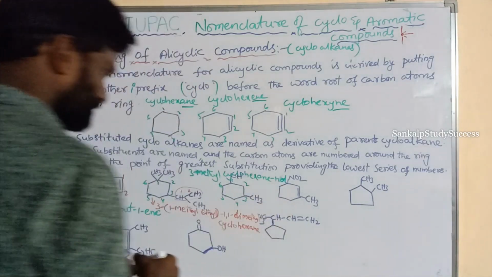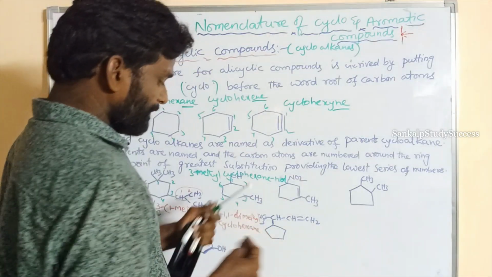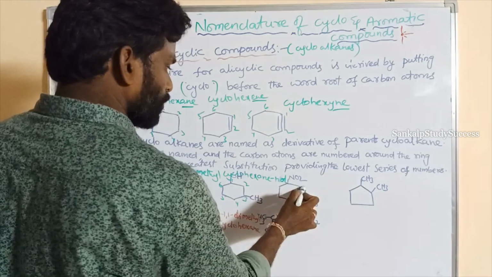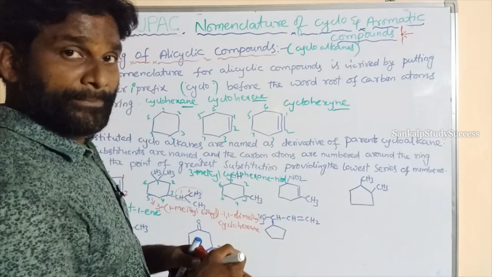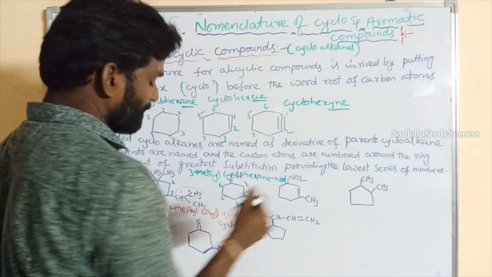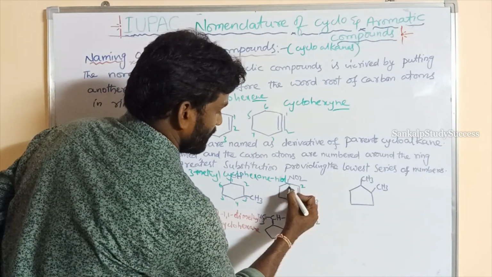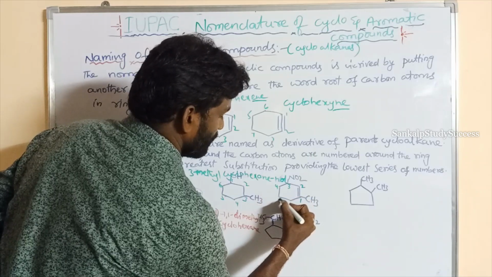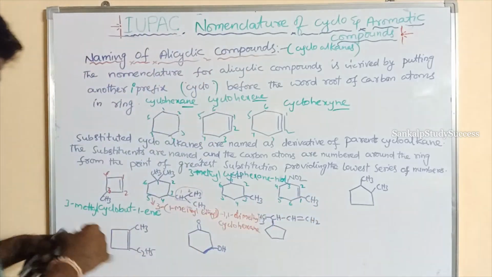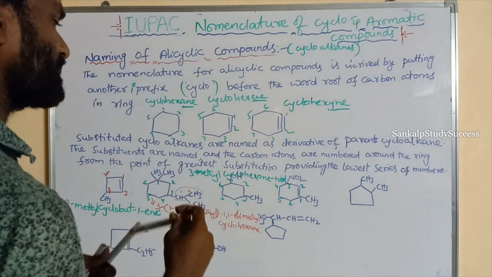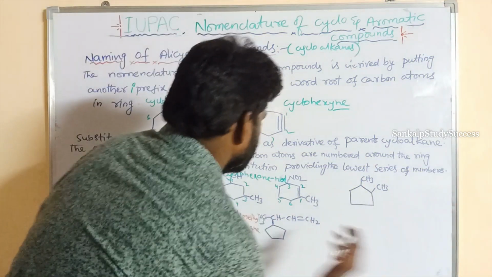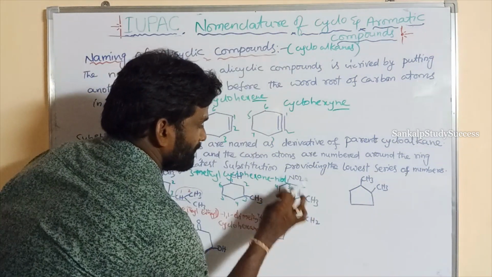Next goes to this. Here the numbering is given from the nitro group or double bond side. So the numbering is, this is the substituent. So the numbering is given first for the double bond. 1, 2, 3, 4, 5, 6. So what is its name? So this is 3-nitro.